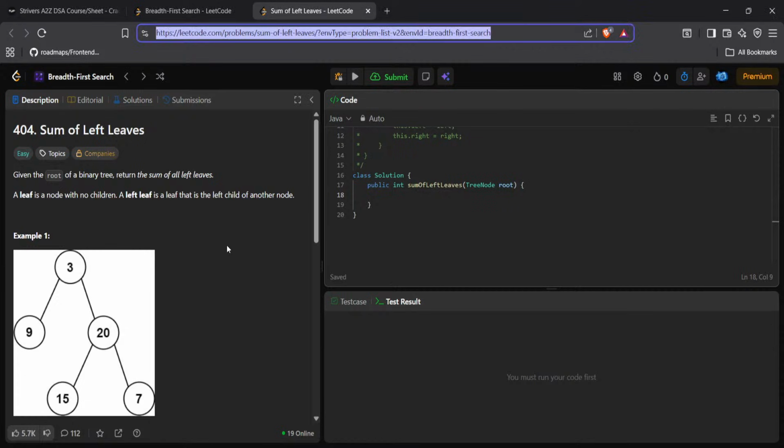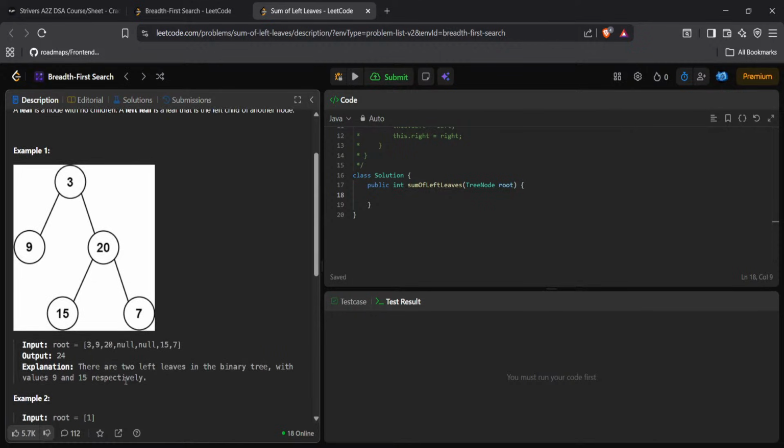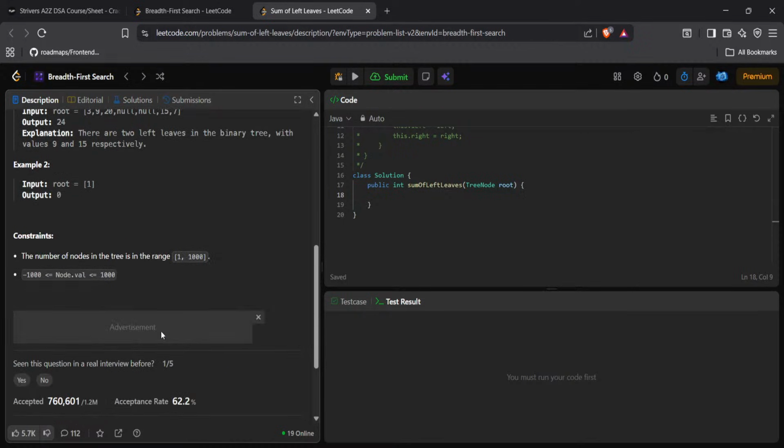Now let's try to solve sum of left leaves. A leaf is a node with no children. A left leaf is a leaf that is the left child of another node. There are two left leaves in the binary tree with values 9 and 10 respectively.